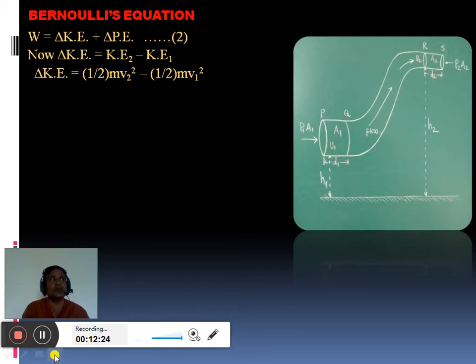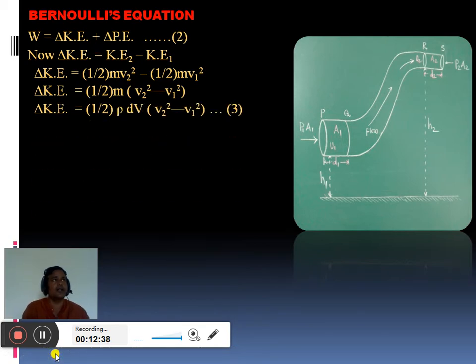So this is the change in kinetic energy. Instead of m we can write in terms of density. Here m is constant, take it outside the bracket, and v2 square minus v1 square is inside the bracket. But instead of m we can write in terms of density and volume: m equal to rho into dV, where rho is density, equal to mass upon volume, so mass can be written as the product of density and volume. So this equation 3 gives one part of equation 2, that is the change in kinetic energy.